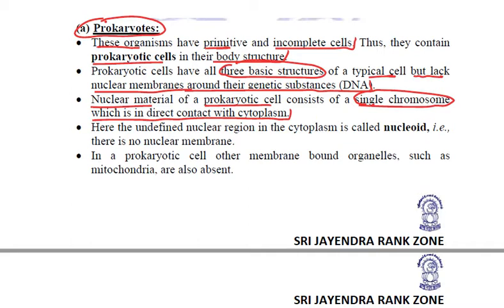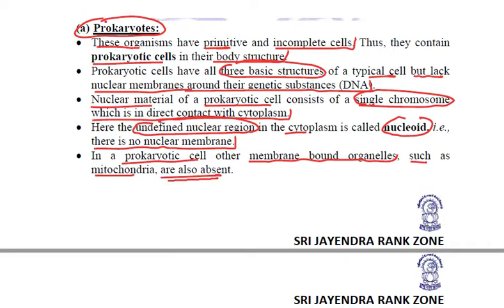Here we do not have a well-defined nucleus. We have an undefined nuclear region in the cytoplasm which is called nucleoid. Why? Because there is no nuclear membrane around it. And in a prokaryotic cell, the other membrane-bound organelles such as mitochondria, plastids, etc., are also absent.